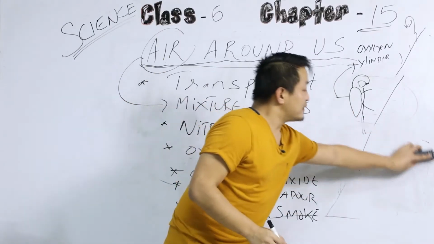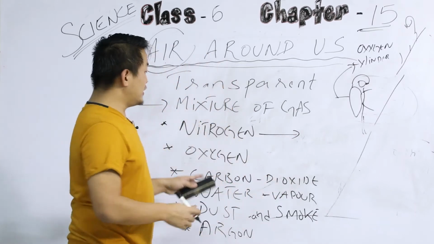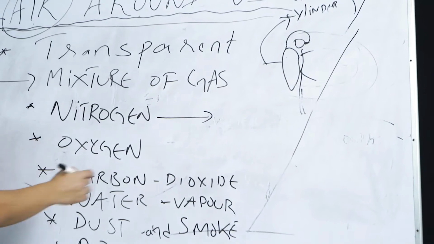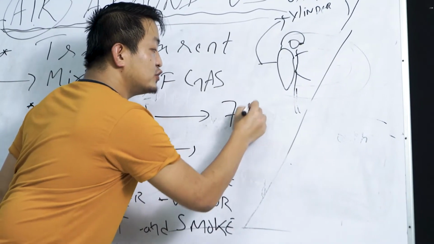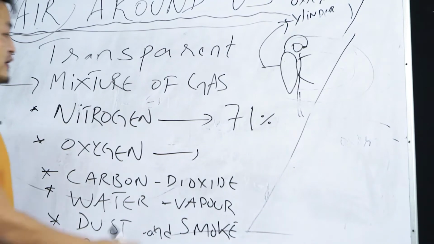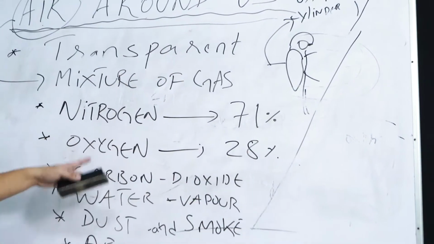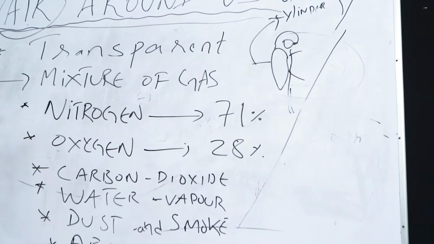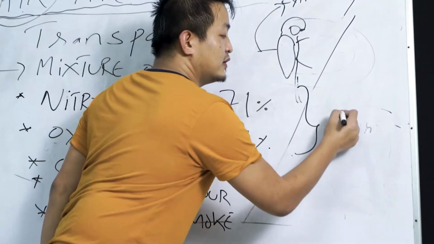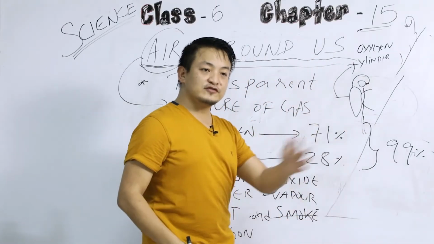Do you know that in air, the majority portion consists of nitrogen and oxygen? We have 71% nitrogen in air, and then we have 28% oxygen. That means nitrogen and oxygen themselves contribute 99%.